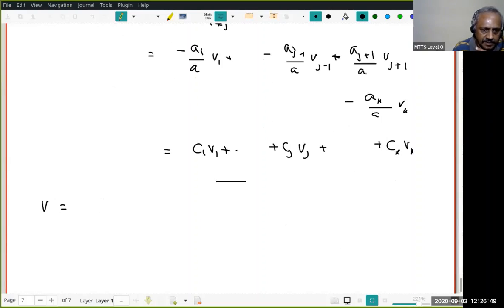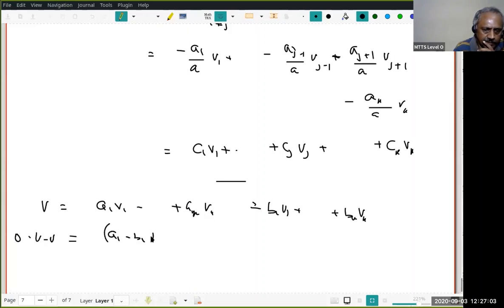Suppose b is a1 v1 plus ak vk, which is also equal to b1 v1 plus bk vk. Then b minus b is 0, but that is a1 minus b1 v1 plus ak minus bk vk. This is equal to 0.